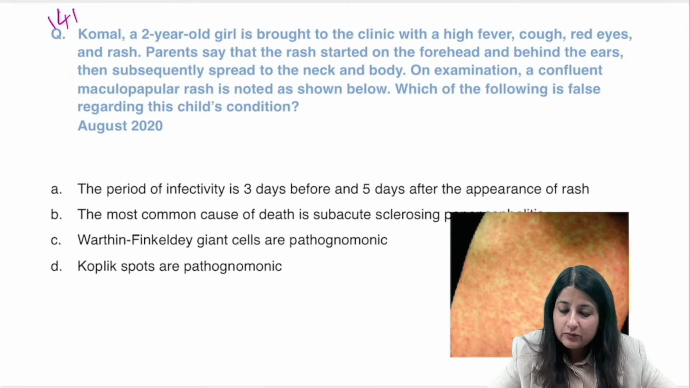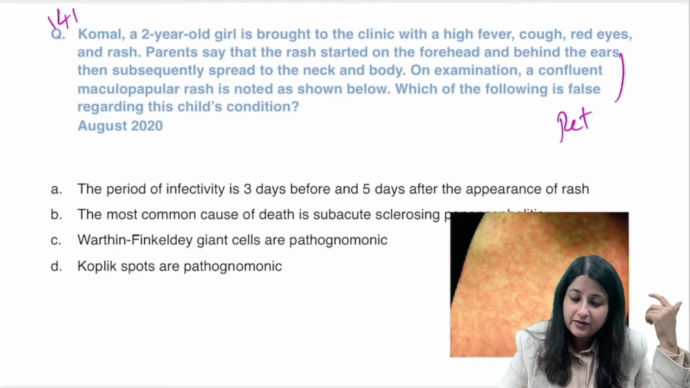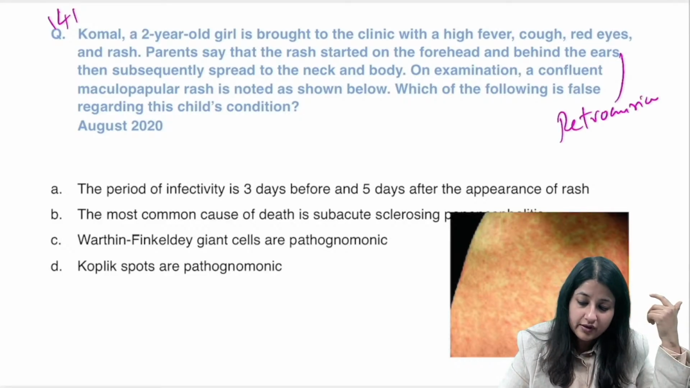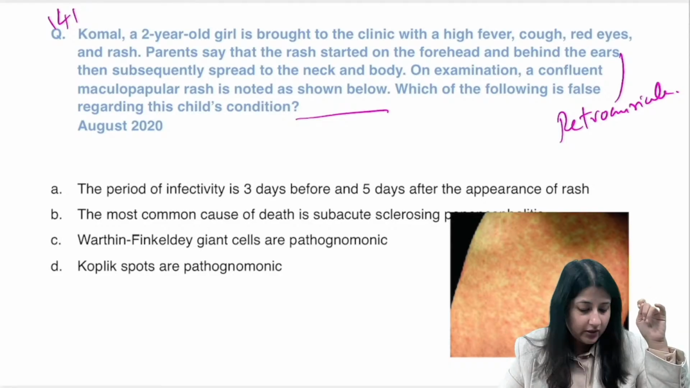Komal, a 2-year-old is brought to the clinic with high fever, cough, red eyes, rash. Patient says that the rash started on the forehead behind the ear. Behind the ear means retroauricular in origin. Retroauricular. Maculopapular. ठीक है. So ये कौन सा disease है? What is the answer over here?